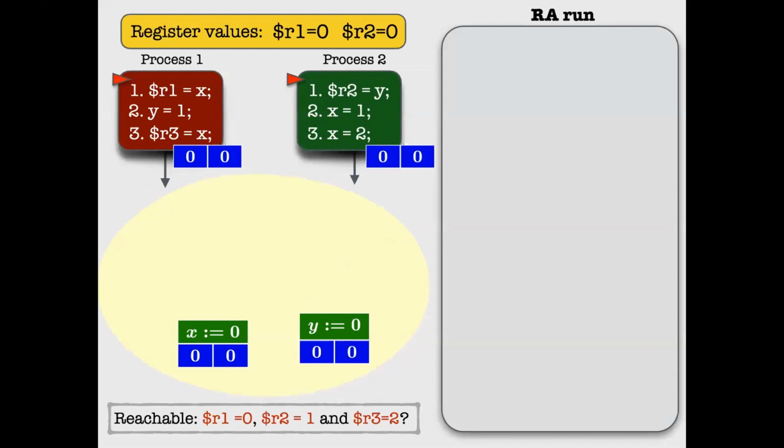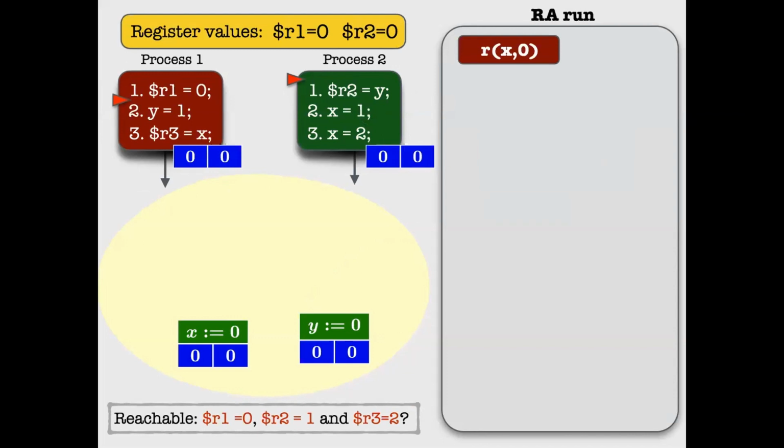Now let's see a proper run on this simple example of two processes, P1 and P2. Let's say I have the reachability query, which asks, is it possible for me to reach a configuration where the local register R1 has value 0, the local register R2 has value 1, and local register R3 has value 2. Initially, notice that the message pool has the initial messages with timestamp 0 and 0, the values are 0 also, and the local views of both processes have 0 and 0 as timestamps. So the first process can start by reading 0.